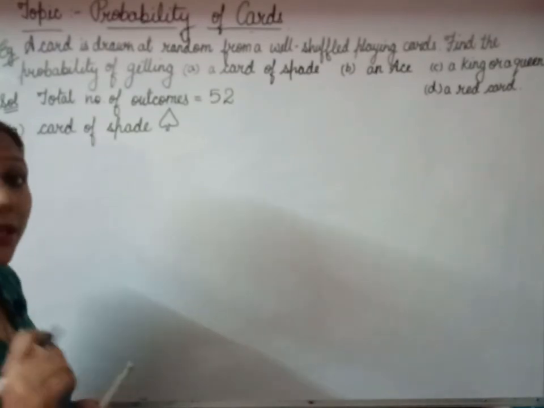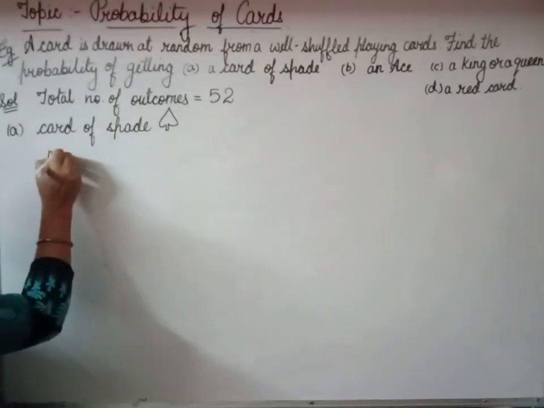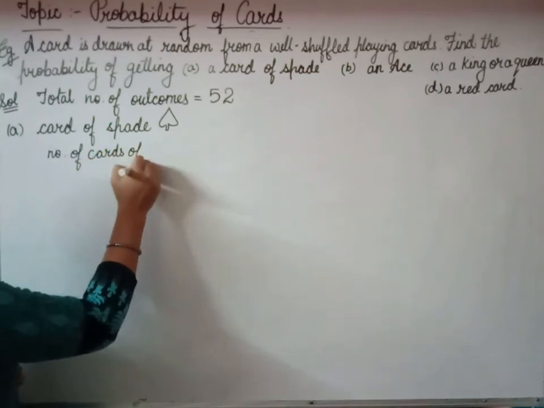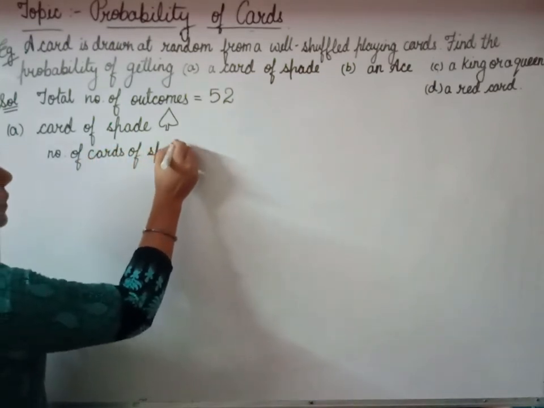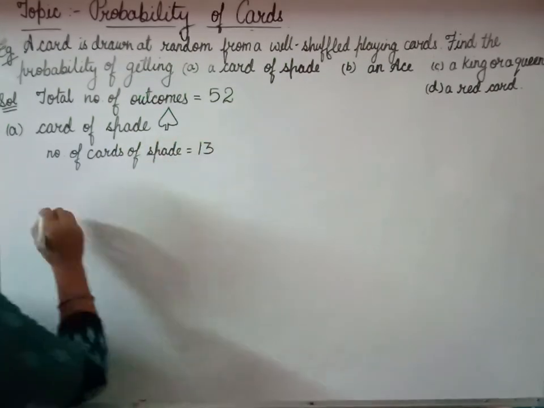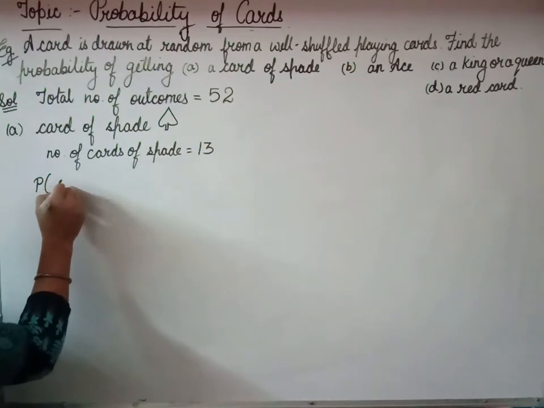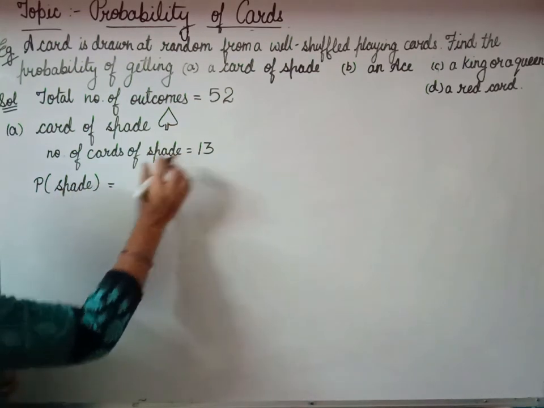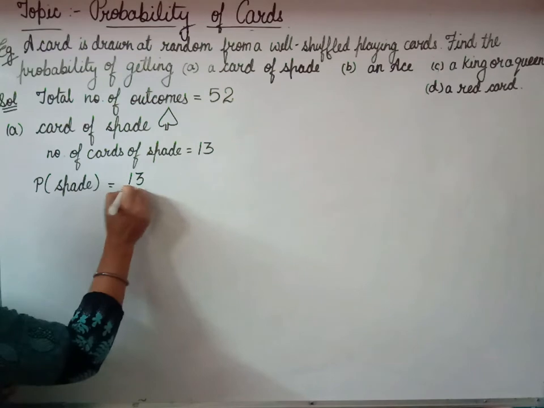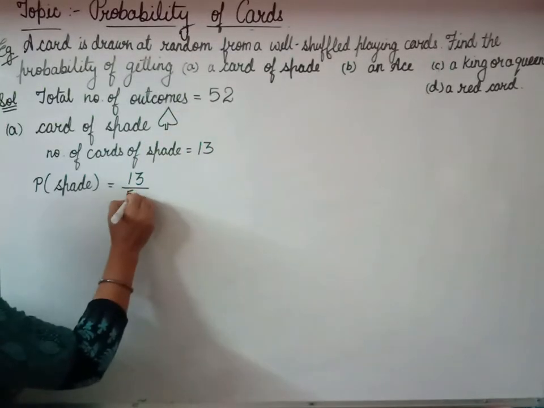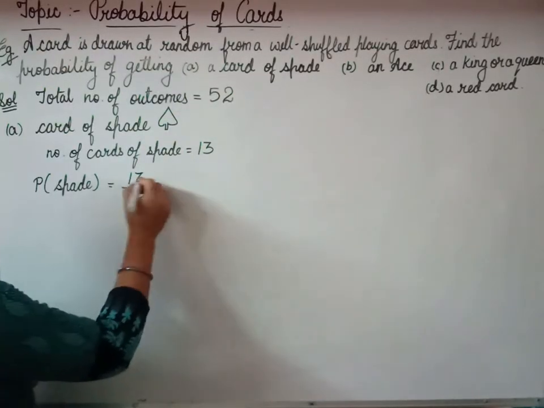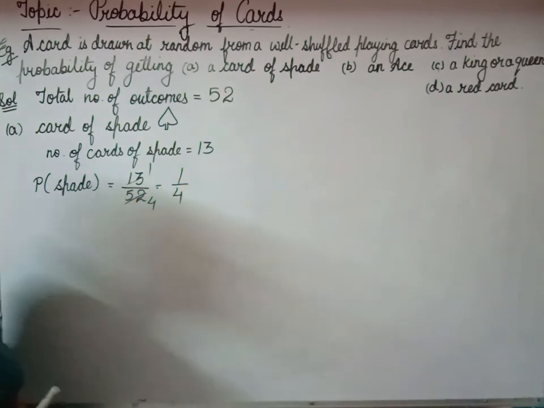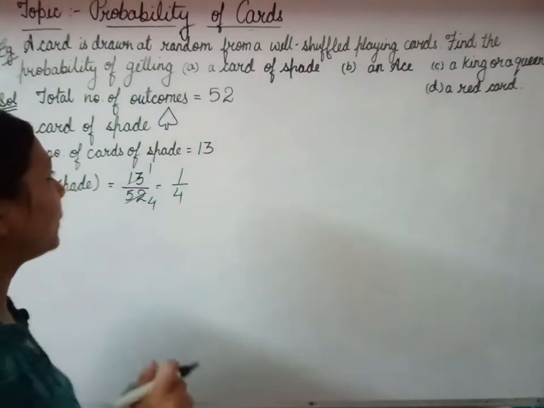So there are 13 cards, so the number of cards of spade is 13. Let us find the probability of getting a spade card. The probability of a spade card is favorable outcome 13 upon total outcome 52. Simplifying here, 13 ones are 13, 13 fours are 52. So the probability of getting a spade is 1 upon 4.